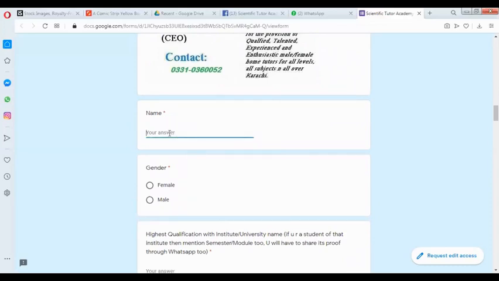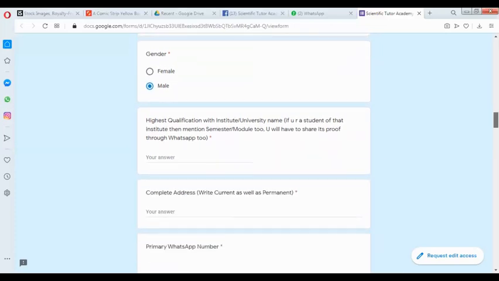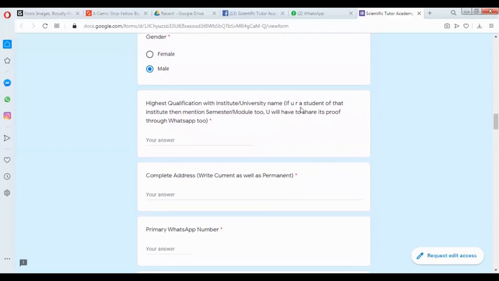Name: here you can click on that and this will open for you. So here I'm writing Muhammad Ahmad, gender male, highest qualification with institute, university name. If you are a student of that institute, then mention the semester or module too. So if I'm writing that I am doing BS from NED in electrical, in fact this would be BE from NED in electrical, and I'm studying in 4th semester, for instance.